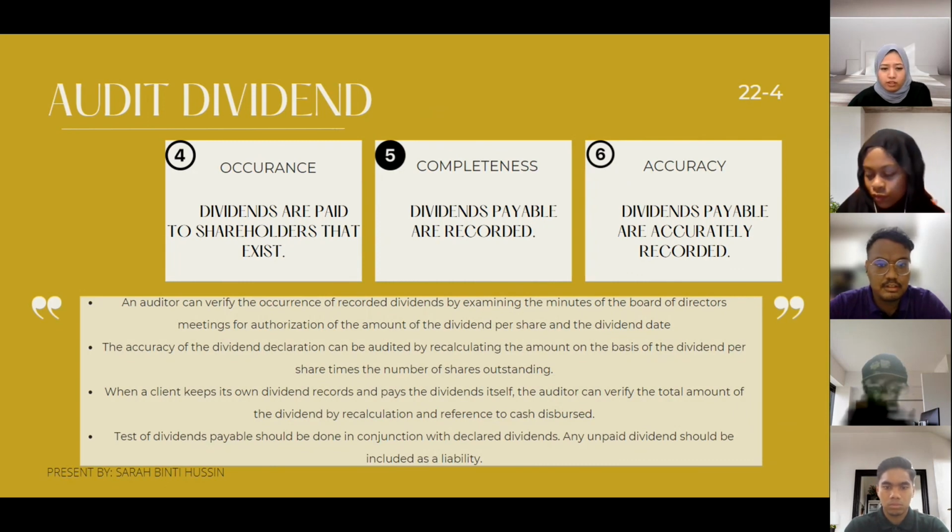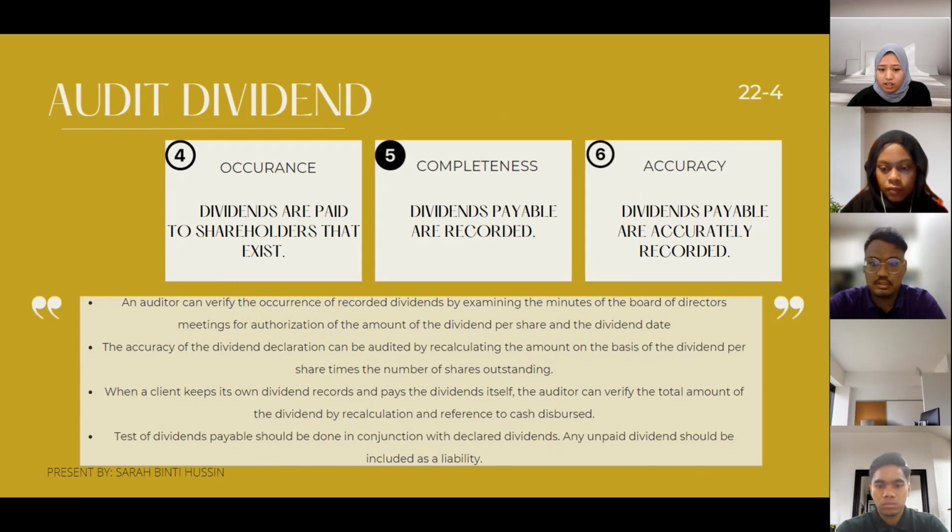Dividends are paid to shareholders that exist is occurrence. Dividends payable are recorded is completeness. Dividends payable are accurately recorded is accuracy. An auditor can also verify the occurrence of recorded dividends by examining the minutes of the board of director meetings for authorization of the amount of the dividend per share and the dividend date. The accuracy of the dividend declaration can be audited by recalculating the amount on the basis of the dividend per share times the number of shares outstanding.